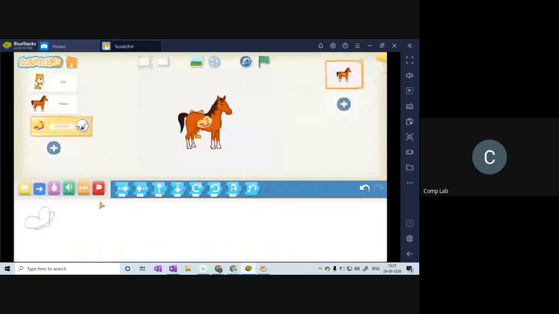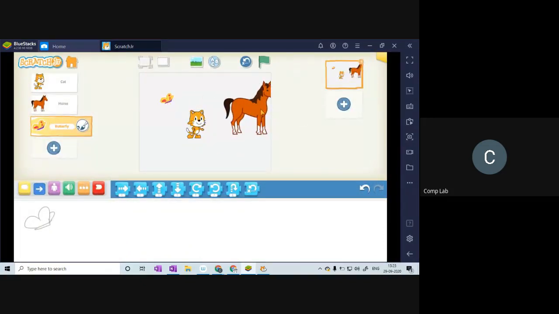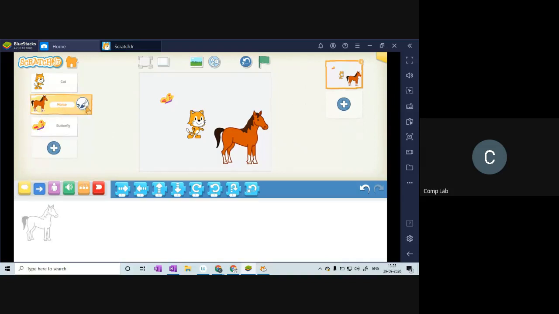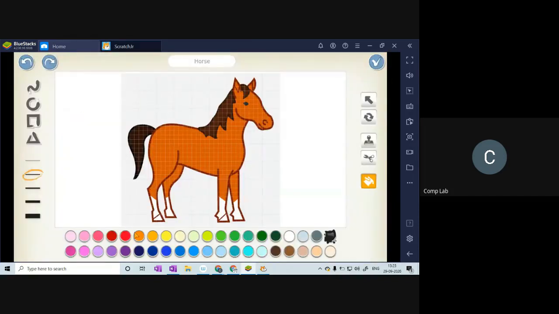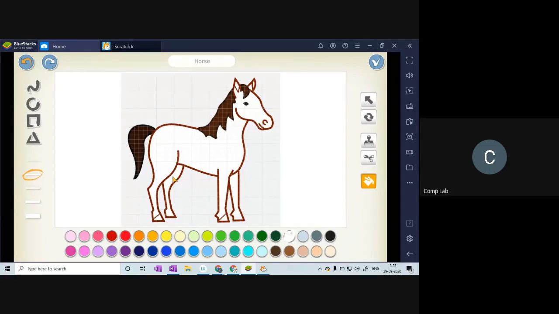So you can choose whatever one you want. Here you can see I've chosen a horse and a butterfly. If you want to change the color of this horse and butterfly, you can simply select the sprite and click on this paintbrush icon. Let me click on this paintbrush icon right here, and let me select white color. Here you can see I've changed the color of the horse from brown to white.